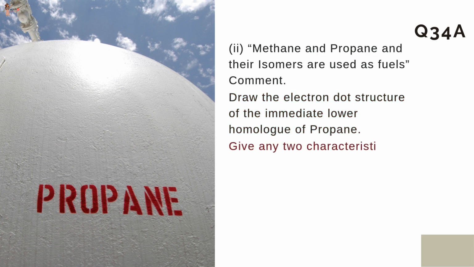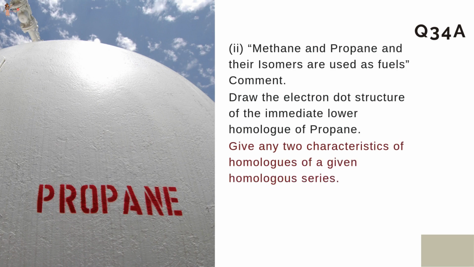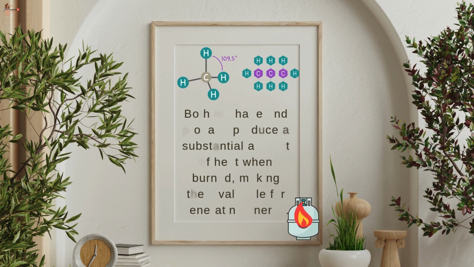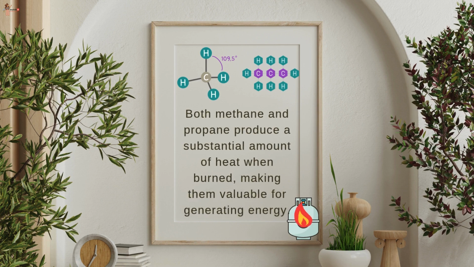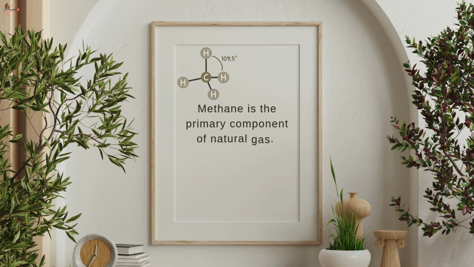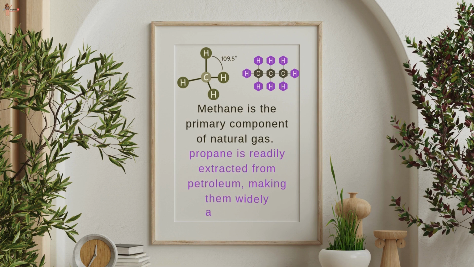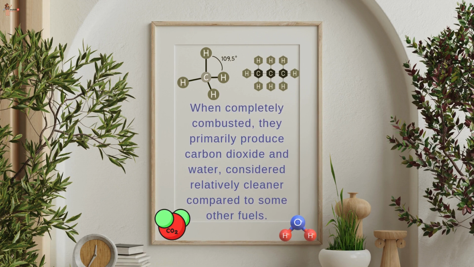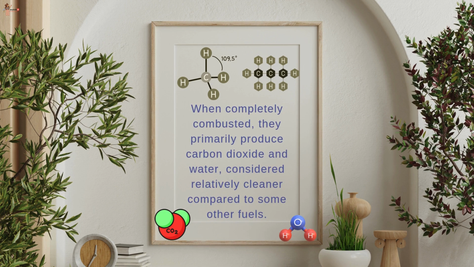Give any two characteristics of homologues of a given homologous series. Now, both methane and propane produce a substantial amount of heat when burned, making them valuable for generating energy. Methane is the primary component of natural gas, while propane is readily extracted from petroleum, making them widely accessible. When completely combusted, they primarily produce carbon dioxide and water, considered relatively cleaner compared to some other fuels.